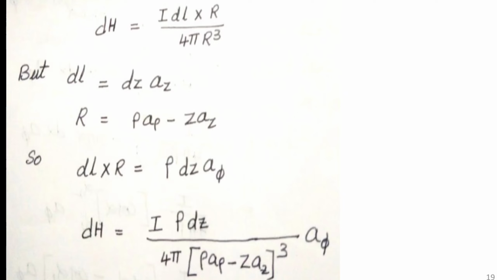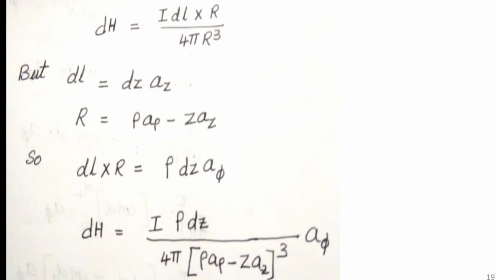Okay. So, dL cross R is rho dz a_phi, because a_z cross a_rho gives a_phi. Now, the final equation: dH is equal to I, in place of dL cross R we have written rho dz a_phi, divided by 4 pi r cube, where we have substituted the value of R, rho a_rho minus z a_z, whole cube.